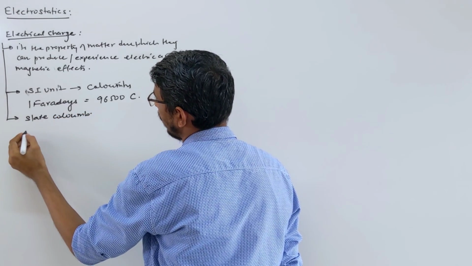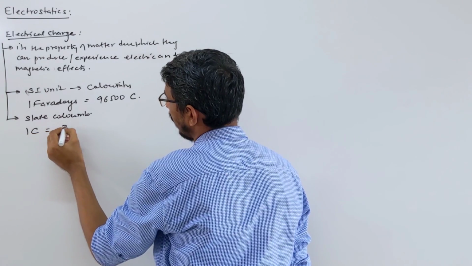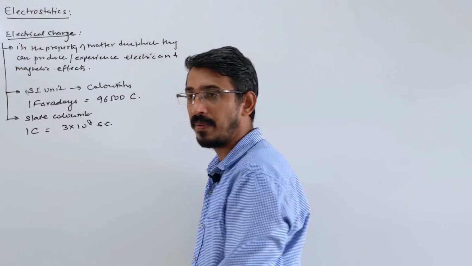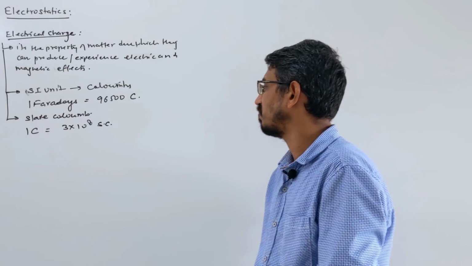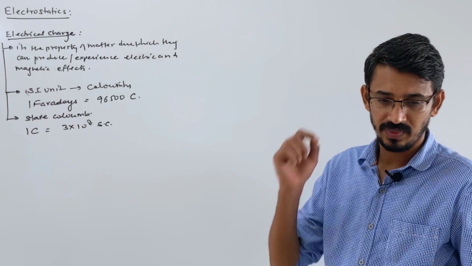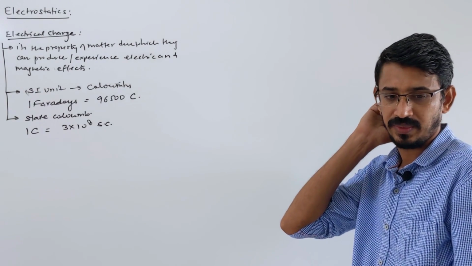What is the relation? Remember that 1 coulomb is equal to 3 into 10 power 9 statcoulomb, SC I am writing. Not very important, but it is also a unit.